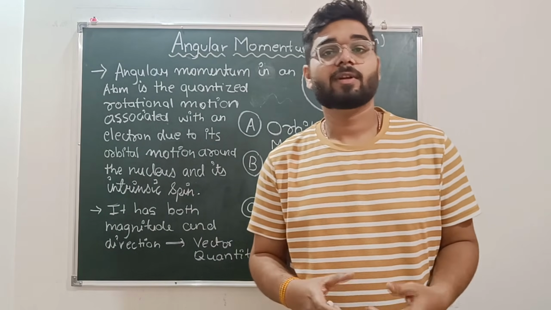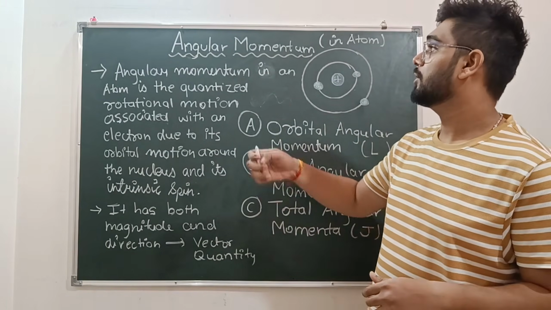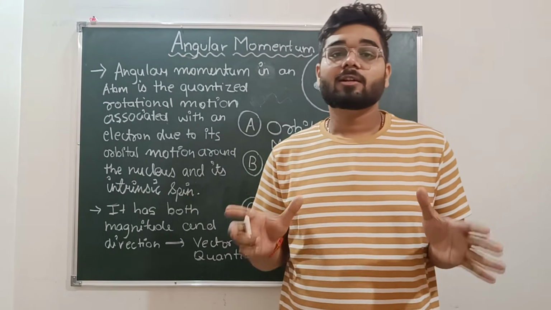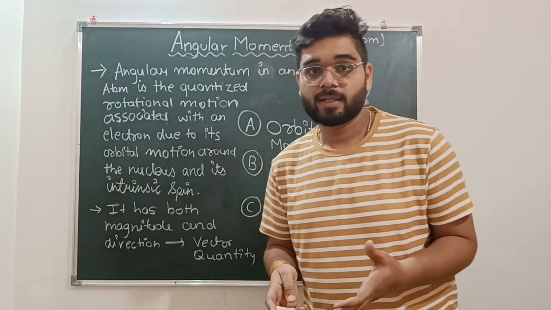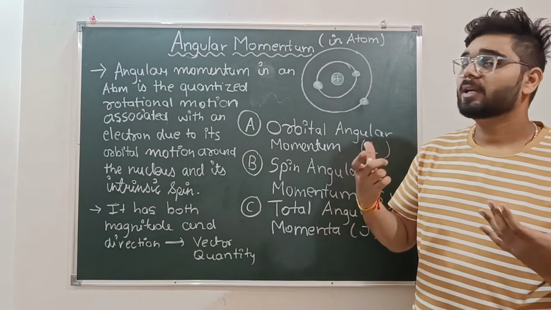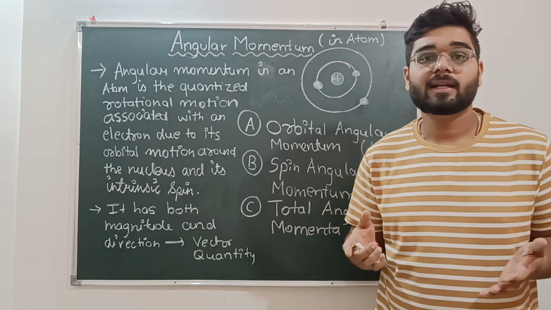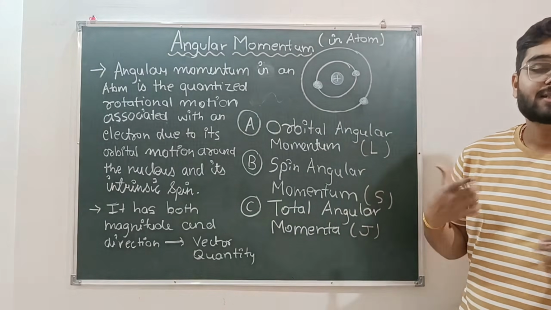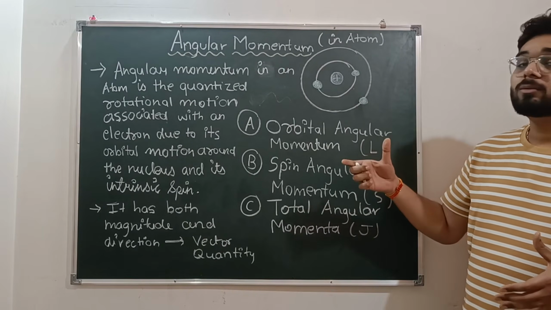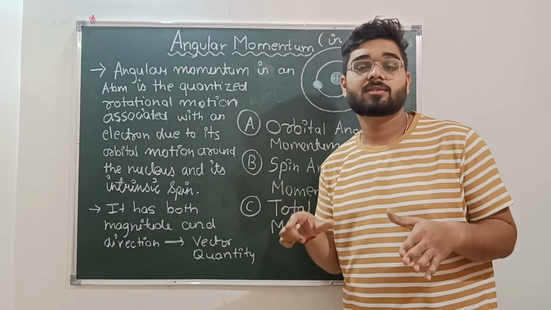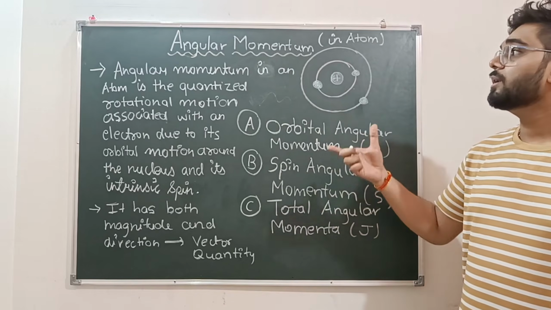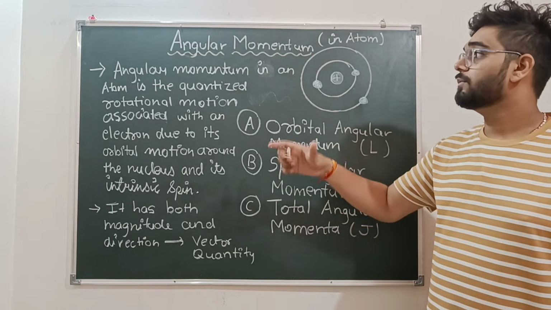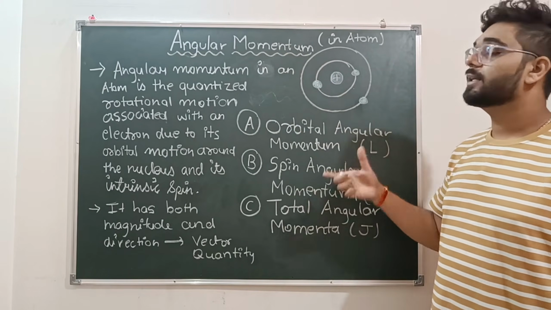Good morning, everyone. Today we are going to start a new topic, that is angular momenta in an atom. So, what is angular momenta? Angular momenta is a fundamental quantity which helps us to understand the structure of the atom, the splitting, the Zeeman effect, this type of effect, how the spectral lines split in the presence of electric field, magnetic field. To understand all these things, first of all, we have to gain the knowledge of the angular momenta in an atom.